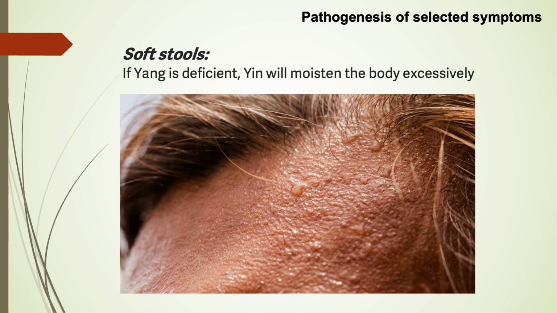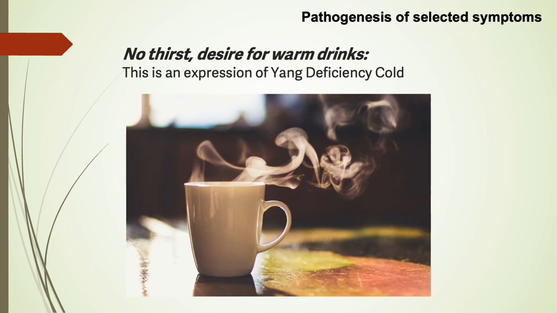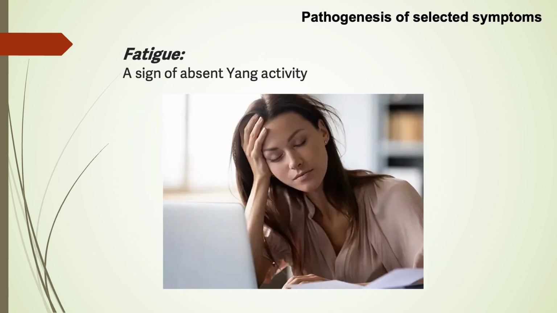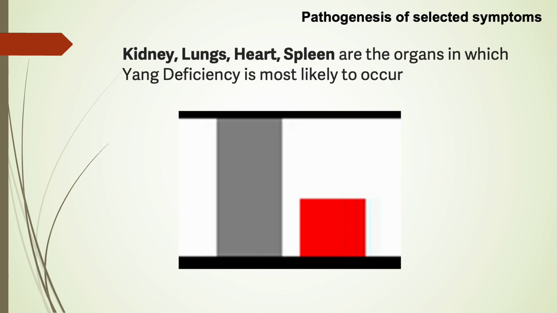Soft stools. If yang is deficient, yin will moisten the body excessively. No thirst, desire for warm drinks. This is an expression of yang deficiency cold. Pale facial complexion. This is an expression of insufficient qi and blood circulation. Fatigue is a sign of absent yang activity. Kidney, lungs, heart, and spleen are the organs in which yang deficiency is most likely to occur.